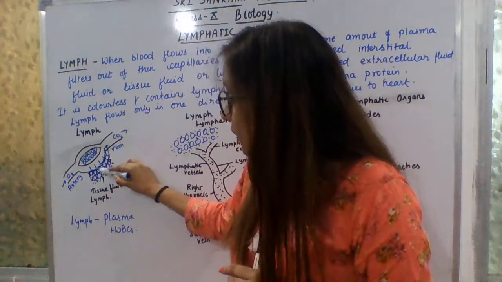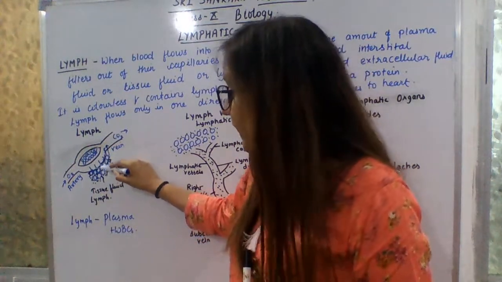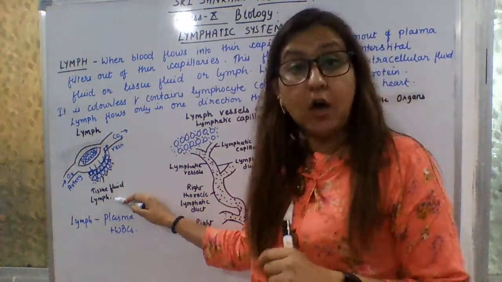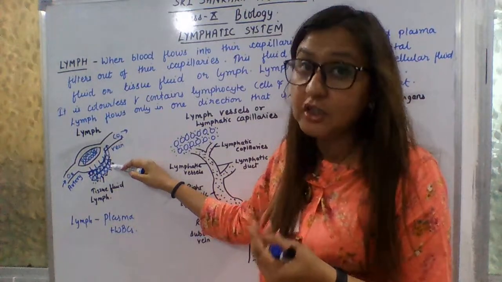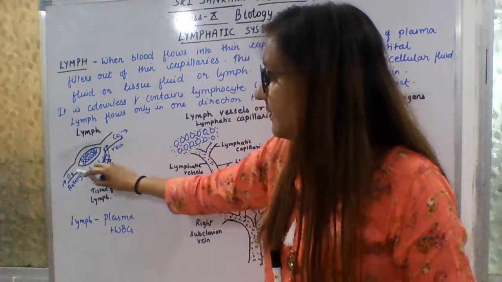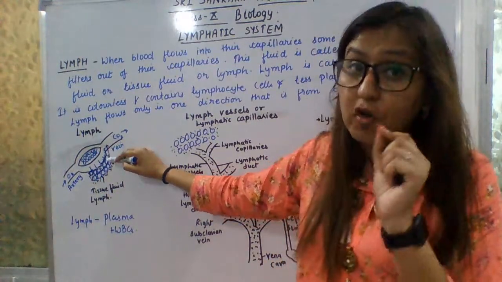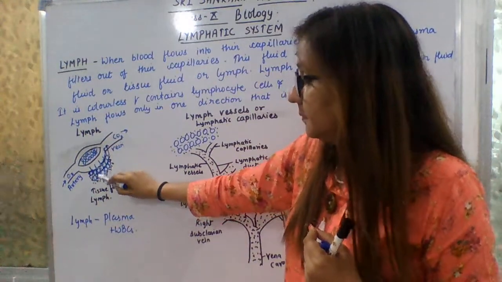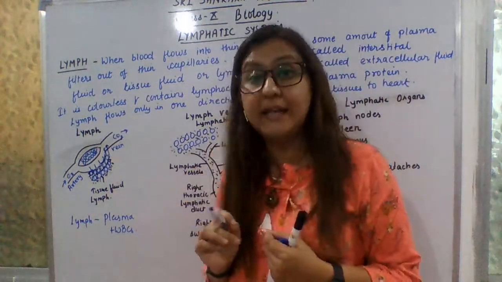In between the cells, in the interstitial space, this plasma gets filled, and this is called tissue fluid, or lymph, because cells together form tissue. When the blood travels through the thin capillaries, a small amount of plasma oozes out and accumulates in the tissue. That's why it's called tissue fluid and lymph.